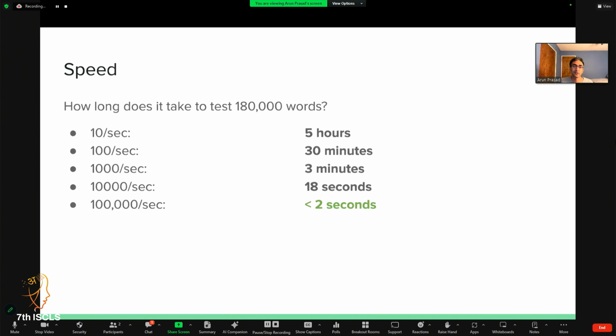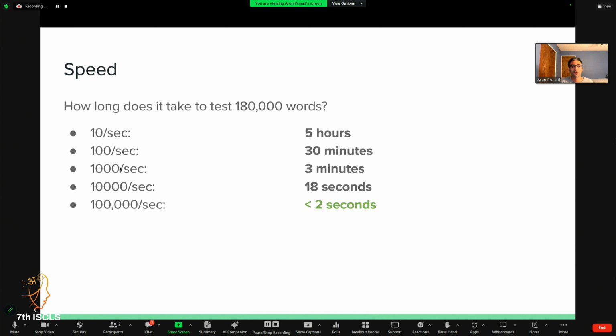The first one is speed. As a simple question to frame this, how long does it take to test 180,000 words? This would be 2,000 dhatus and 90 different forms for the 10 lakaras, and then the 9 combinations of purusha and vachana. So if we could test 10 of these forms per second, it takes about 5 hours. So testing a single change, we could test about 2 in a single working day.